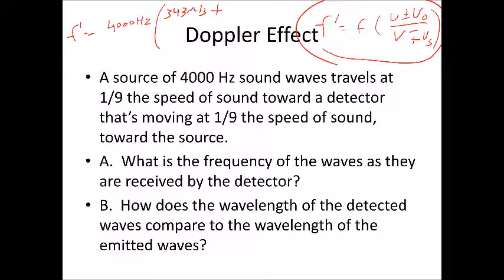The observer is moving at 1/9 the speed of sound toward the source, so let's take 343 divided by 9, 38.1. All that's over the speed of sound, 343. We're going to use the minus because the source is also moving toward the observer. So also at 1/9 the speed of sound, so 38.1.